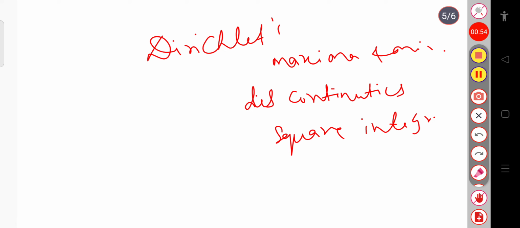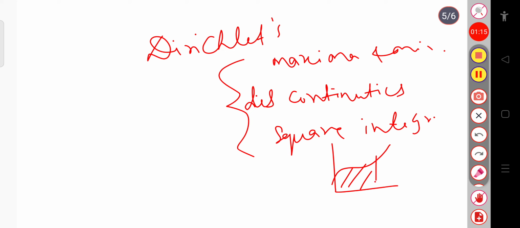The function should satisfy these three conditions, that is, a finite number of maxima and minima, a finite number of discontinuities, and the function should be square integrable in nature. It means that square integrable means the area under the particular curve we can find. Okay, so let us start with the Fourier integral.